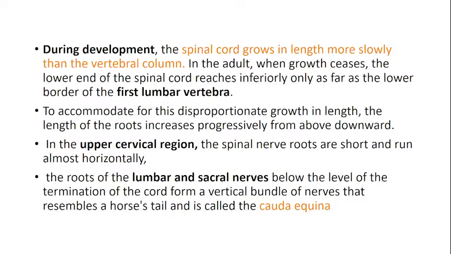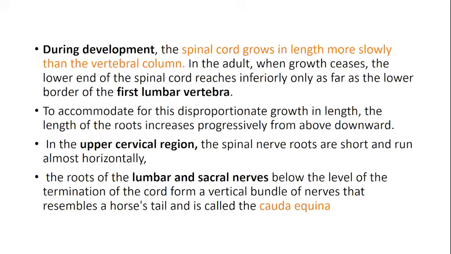The length of the roots is going to increase, because the spinal cord finishes at a level above, but the length of the vertebral column is lower. The intervertebral foramina are at a lower level from the origin of the nerve. That is exactly what it means. So in the upper cervical region, because both the intervertebral foramina and the spinal nerve origin are at the same level, the nerves are just horizontally placed and they are small in length.